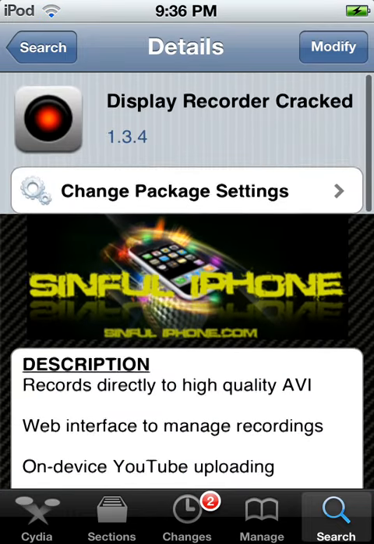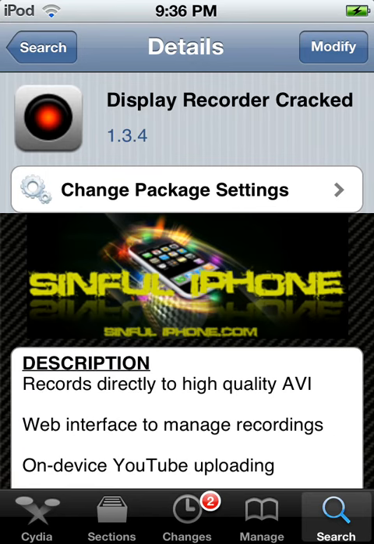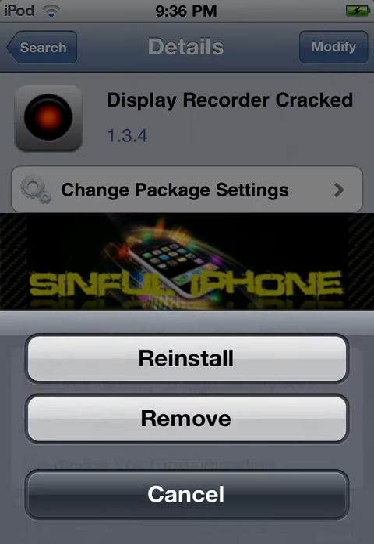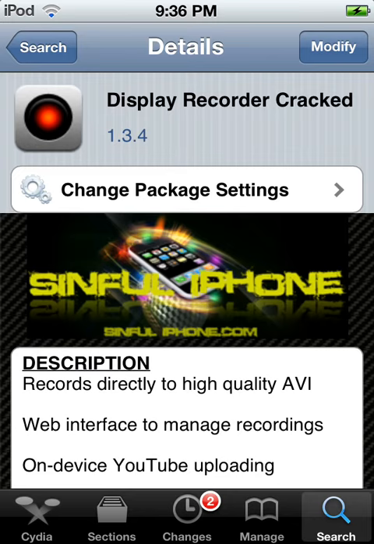You'll have an install button up here on the right where I have a modify button. I can't install it because I already have it. See.